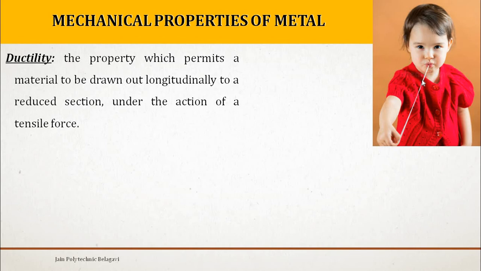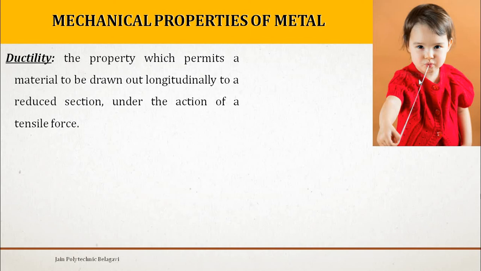A small baby is pulling it. What is happening? The chewing gum is lengthening, right? It is increasing its length. But observe that the diameter, or the cross section, of this chewing gum is reduced, right?